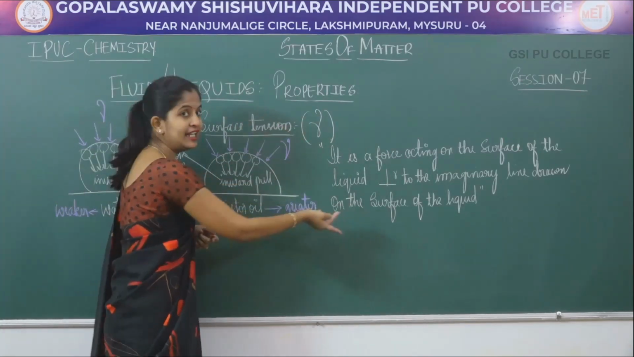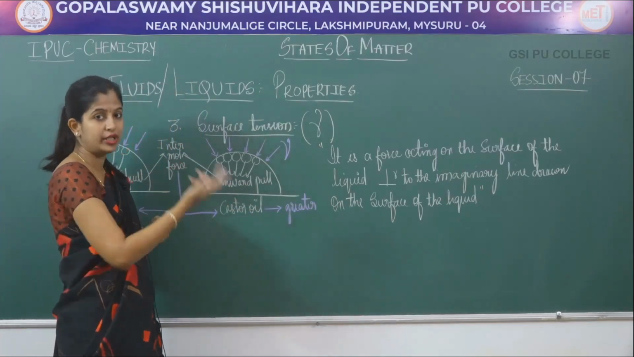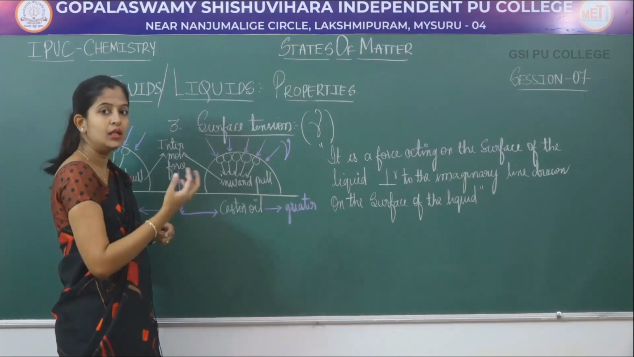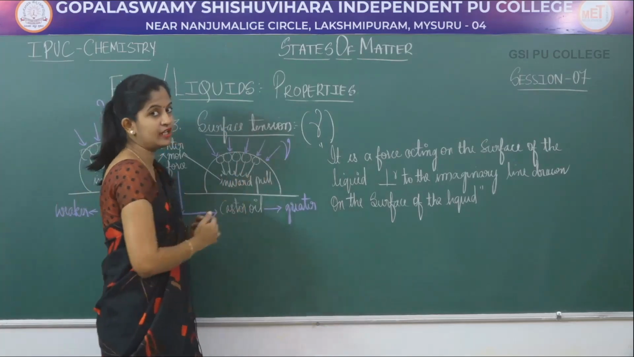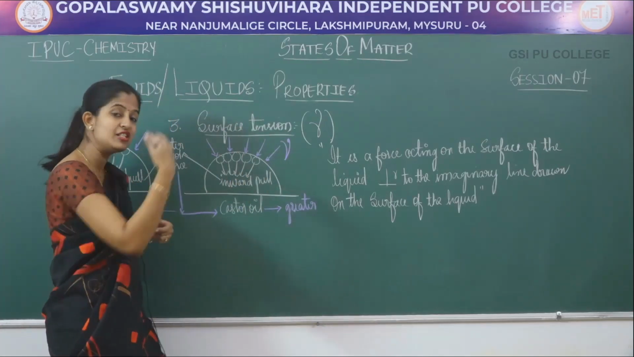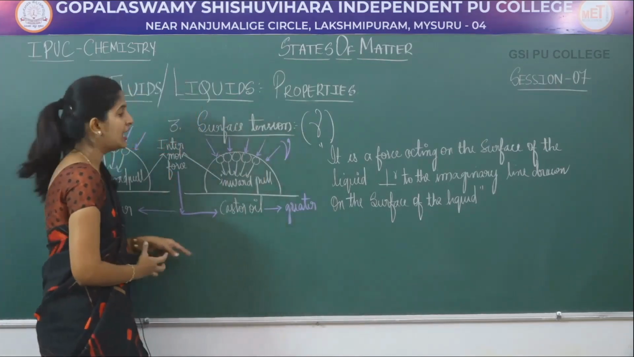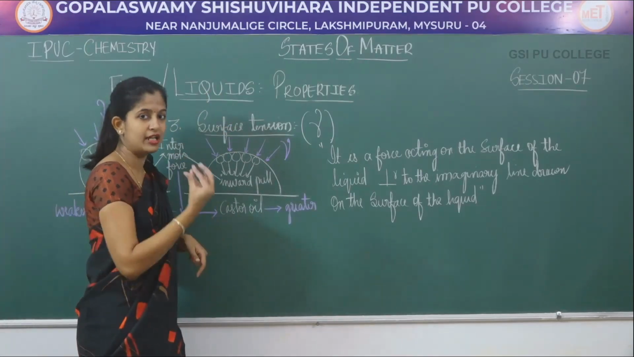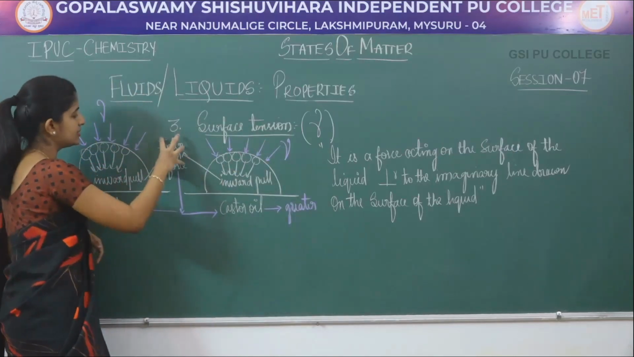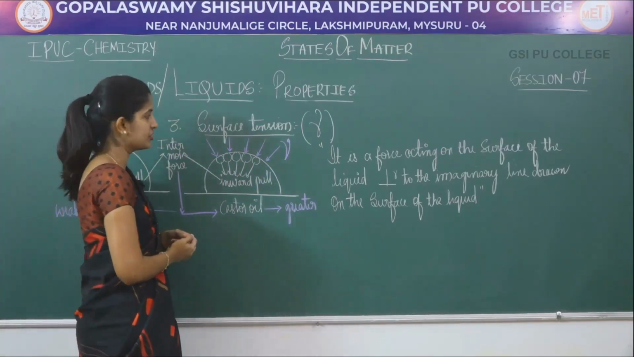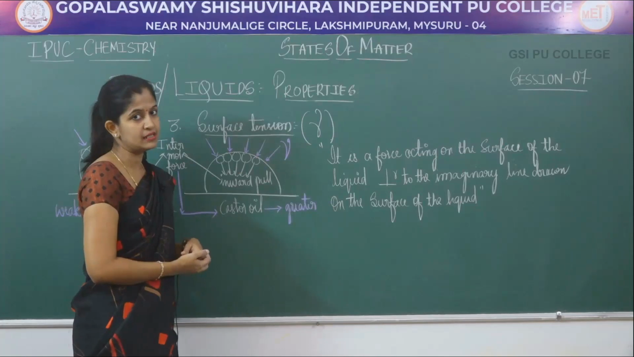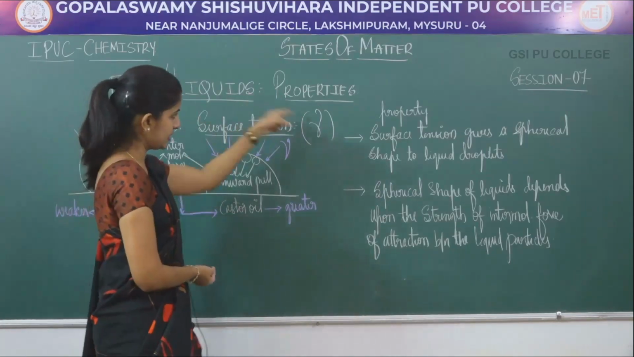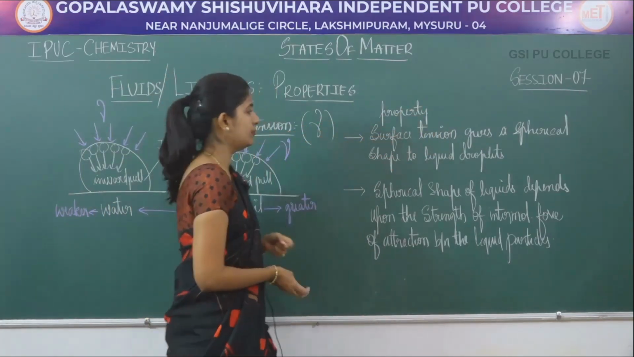That is because of the intermolecular force of attraction. If you take a mercury droplet, you know mercury is a liquid metal, so there the intermolecular force of attraction is much stronger than in castor oil. So the virtue of being spherical in shape for a liquid is purely based upon this intermolecular force of attraction, followed by surface tension. So the property surface tension gives the spherical shape to the liquids.